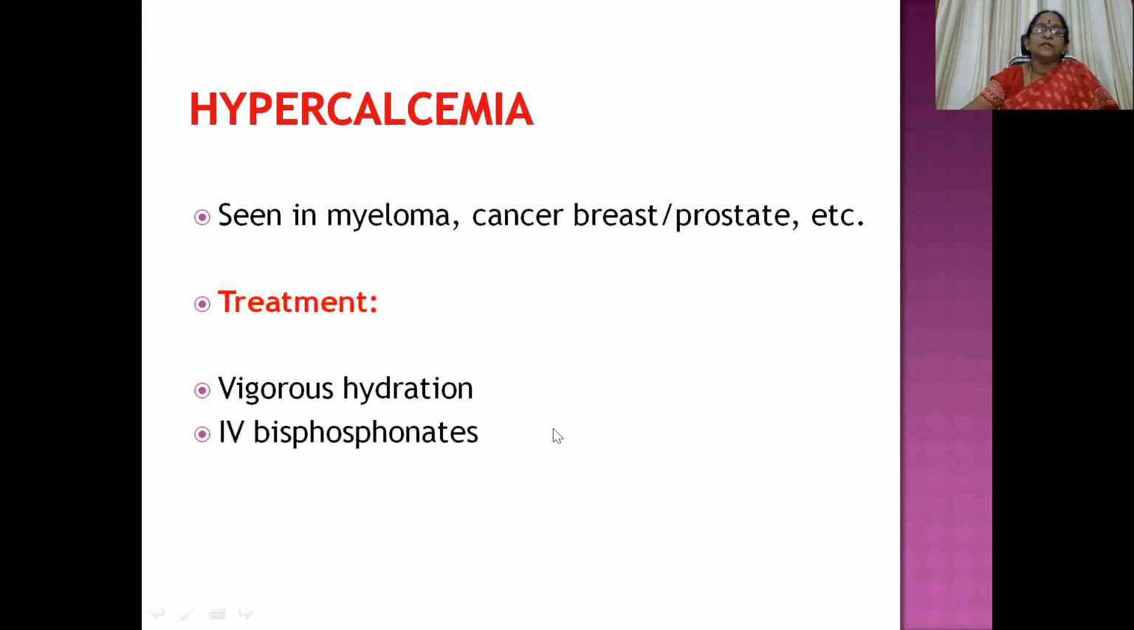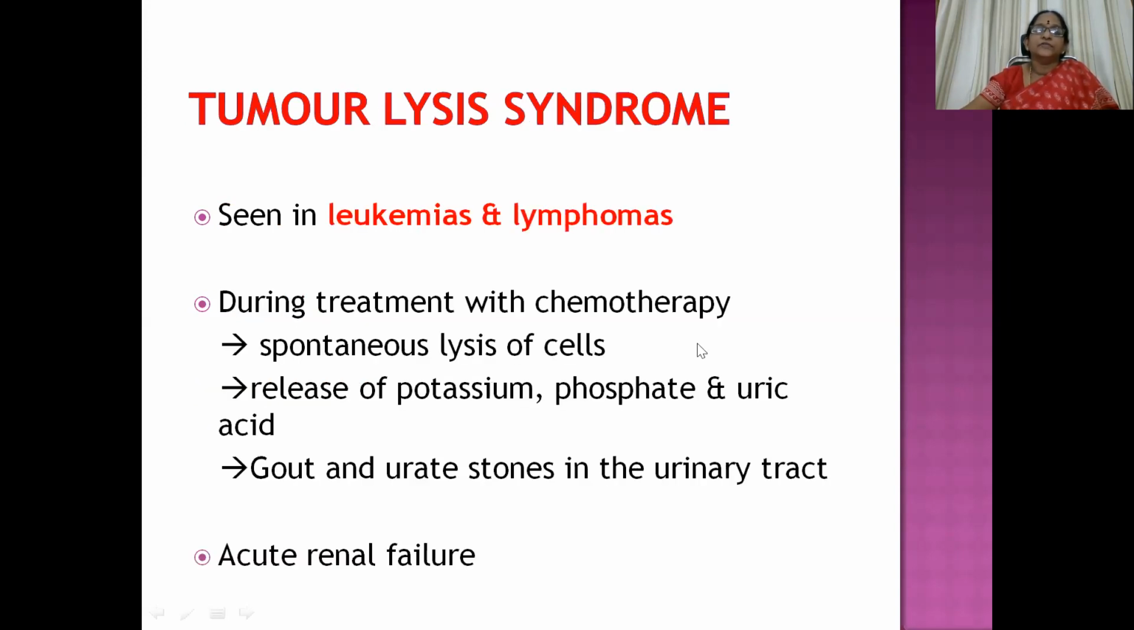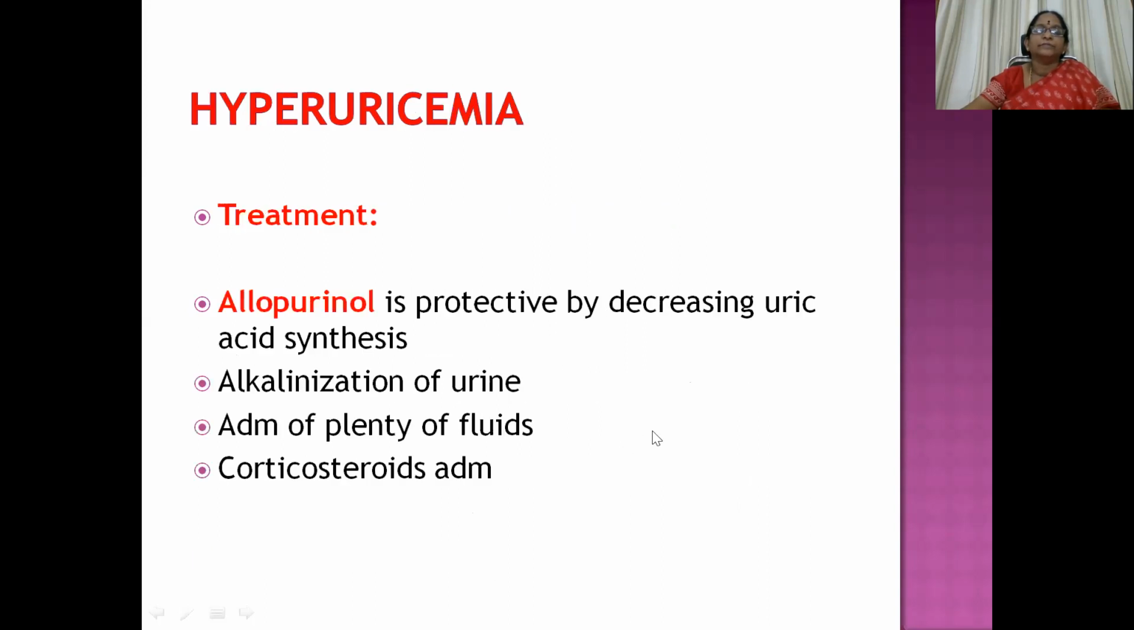Then hypercalcemia, that is seen most commonly in myeloma, cancer of the breast, or prostate. Treatment is done with administration of IV bisphosphonates along with vigorous hydration. Then tumor lysis syndrome. This is most commonly seen in leukemias and lymphomas. Because of intensive chemotherapy, there is spontaneous lysis of cancer cells, which can release high levels of potassium, phosphate, and uric acid into the blood circulation. So you can see hyperuricemia. So gout and urate stones can be seen in the urinary tract, and if it is not treated immediately, it may land up in acute renal failure also.